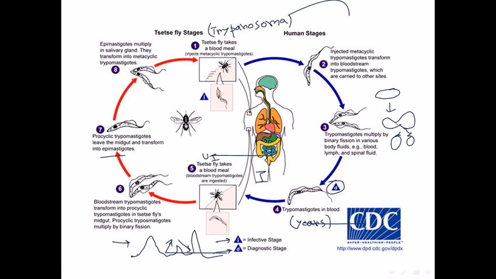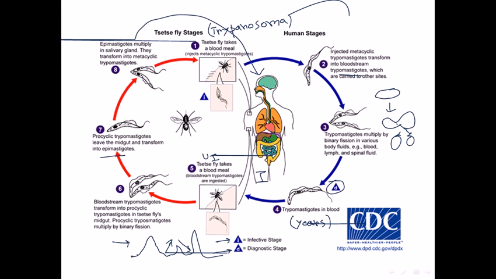After the division, these epimastigotes multiply in the salivary gland, and when they come to the salivary gland, they transform into metacyclic trypomastigotes. Now these metacyclic trypomastigotes again move, and they are stored in the salivary gland of the tsetse fly, so that the second time, if the tsetse fly infects a healthy individual, this cycle repeats again and again and again. Now you can see the multiplication can be found in the simple trypomastigotes in the bloodstream of human beings.